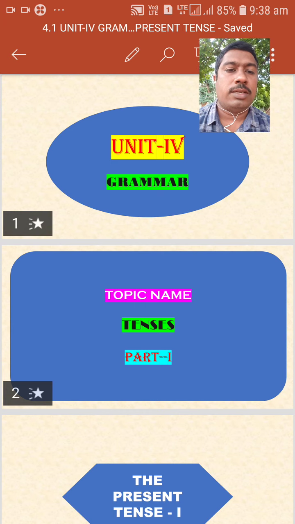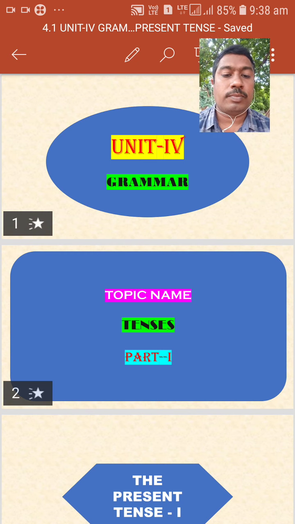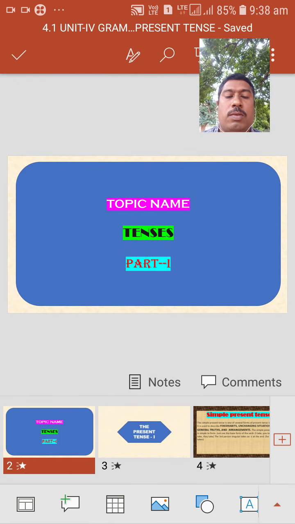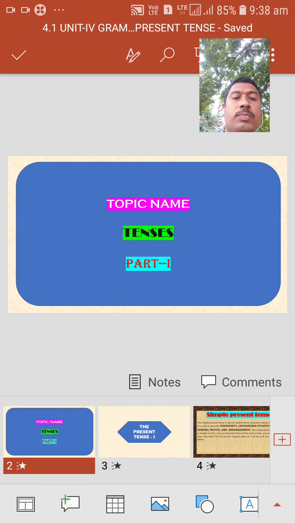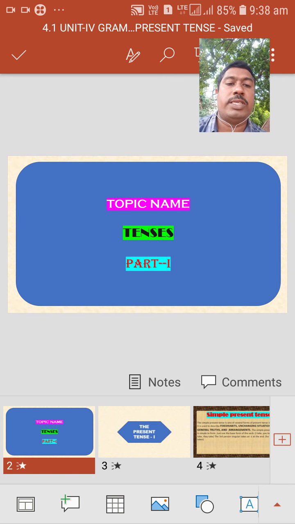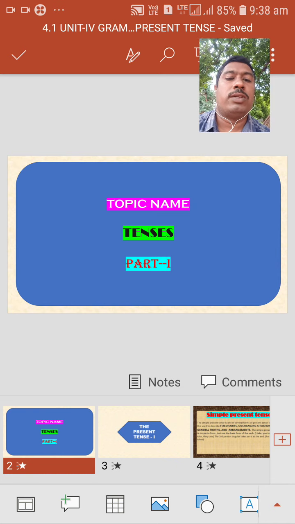Today we are going to discuss Unit 4 Grammar. From this grammar topic, the topic we are going to discuss is tense. What is tense?